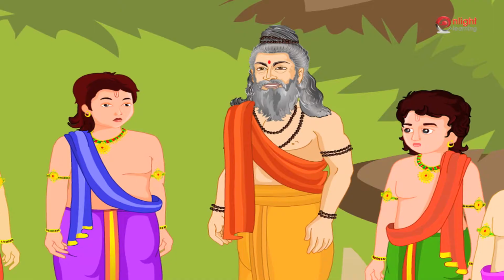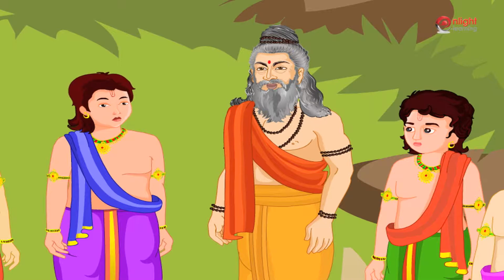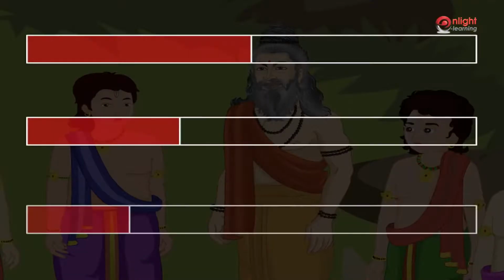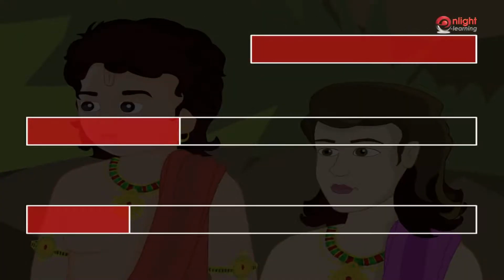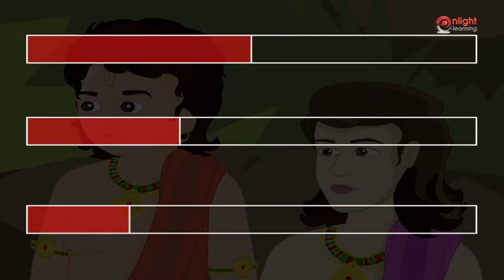Now, let us see how we can estimate the fractions. In the given figures, can you say how much part is colored? When we fold the first rectangular strip, the unshaded part overlaps with the shaded part exactly. So, the fraction of shaded part is 1 by 2.